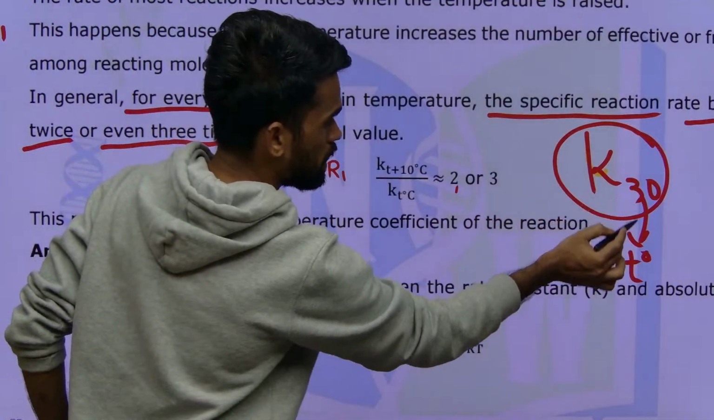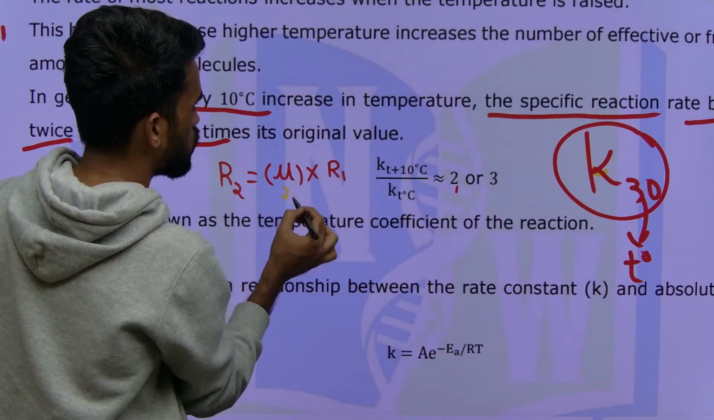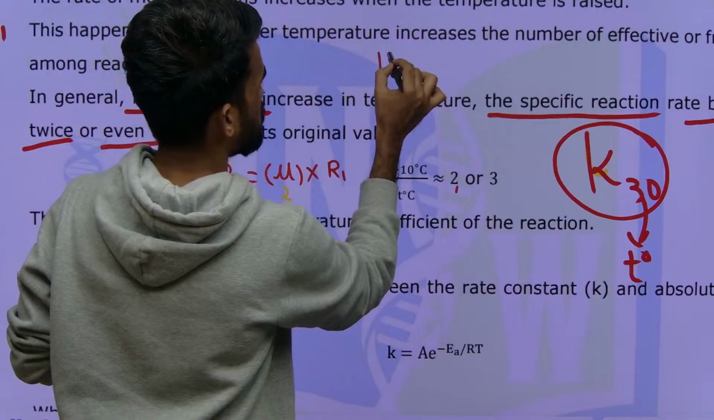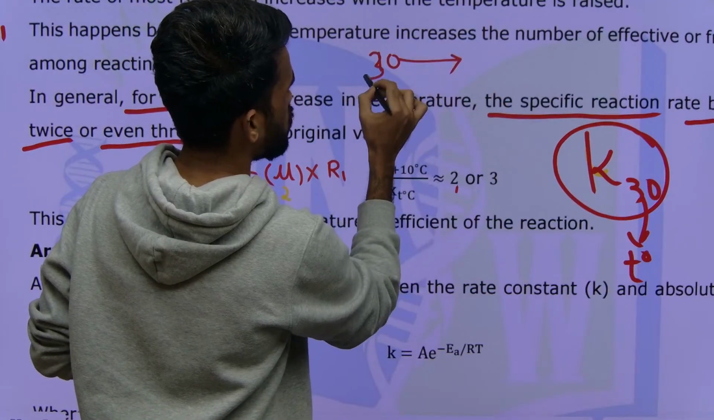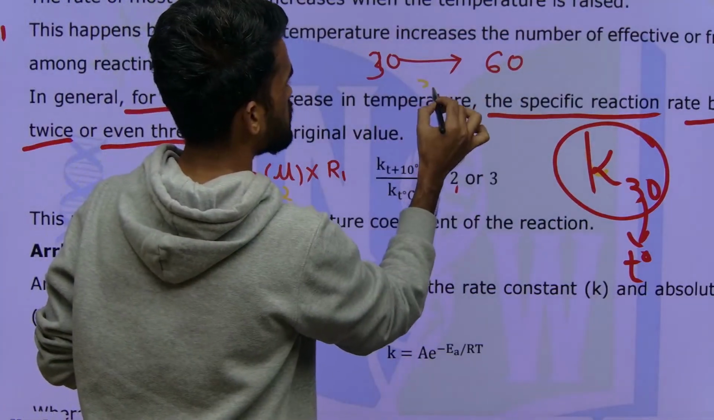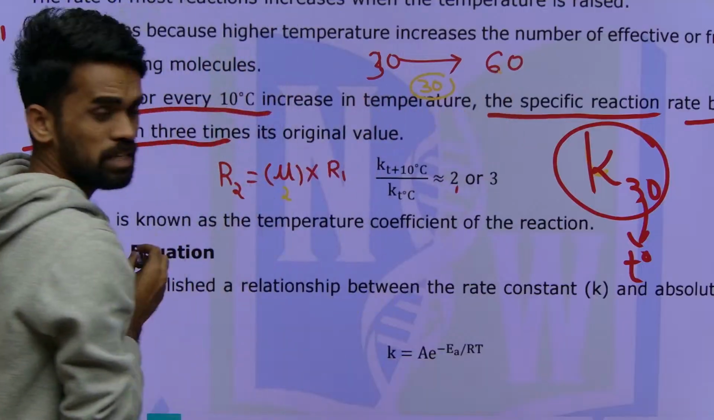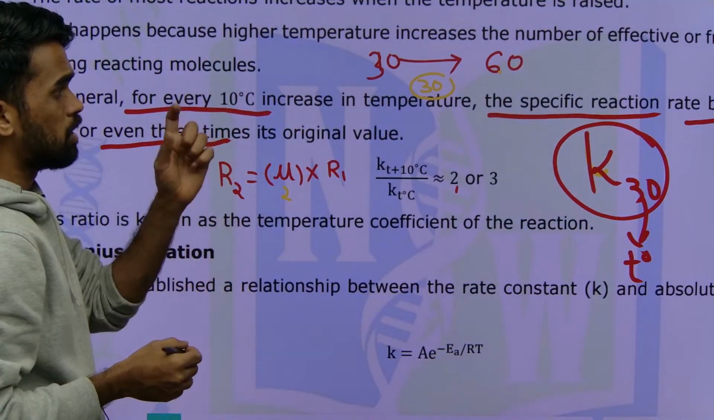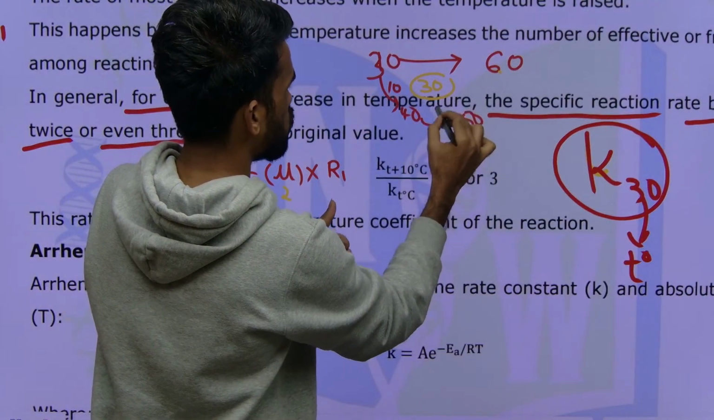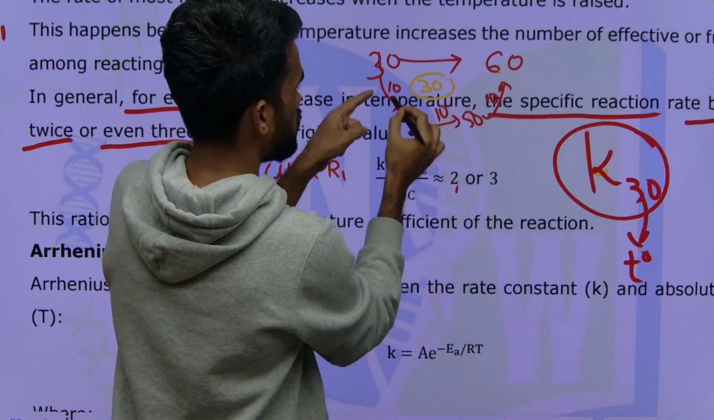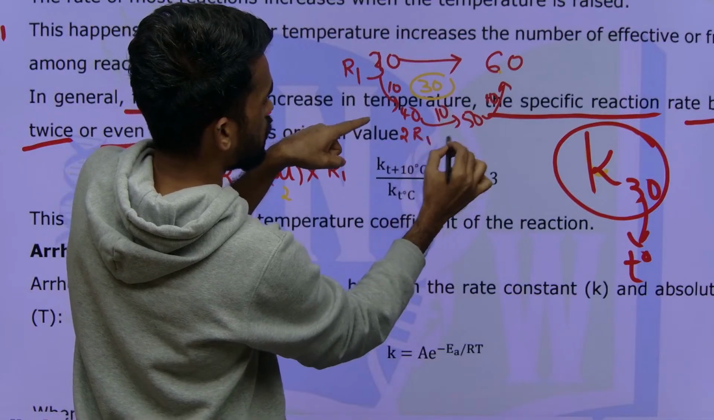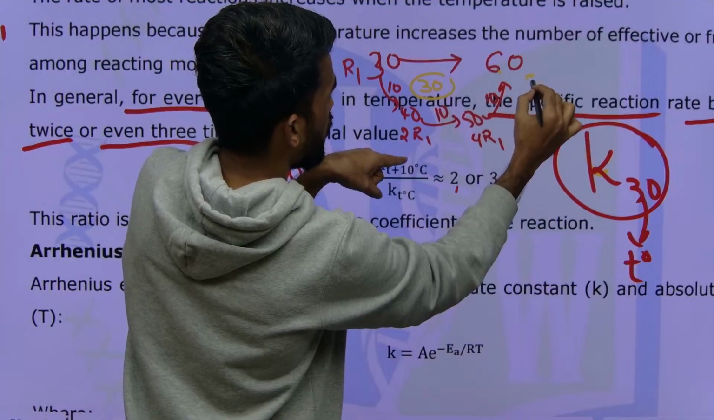If I say only 10 degrees Celsius, then it will simply be 2 times, you can write 2 to the power 1. But sometimes the temperature rises from, say, 30 degrees to 60 degrees. What is the temperature difference? 60 minus 30, that is 30. It means how many tens are there: 30 to 40, one 10, next 40 to 50, one more 10, and from 50 to 60 one more 10. So if here it is R1, this should become 2R1, here 4R1, and here 8R1, like that.